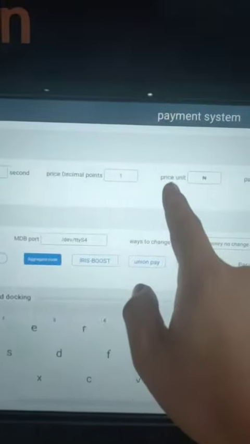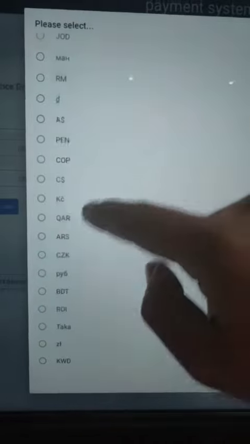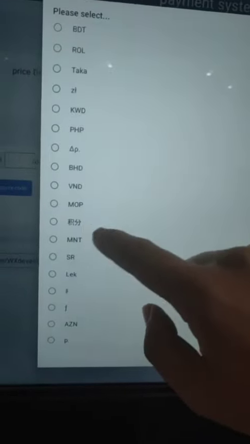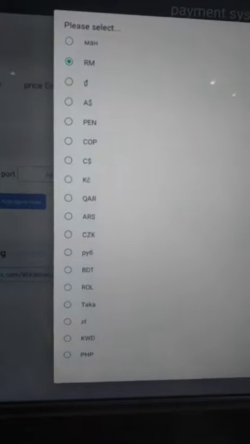Okay, we can see they have a price unity. We click here, then open the list. Choose the character or price unity you want. For example, RMB. Okay, confirm.